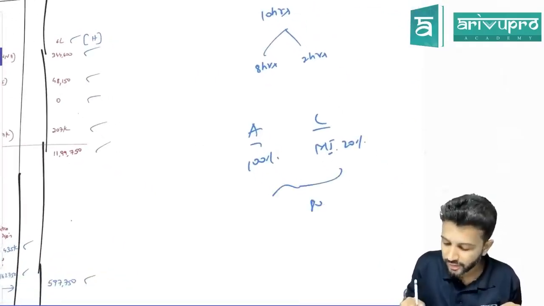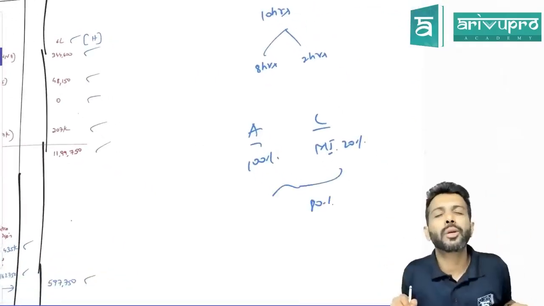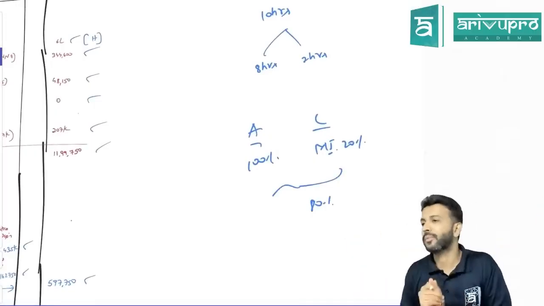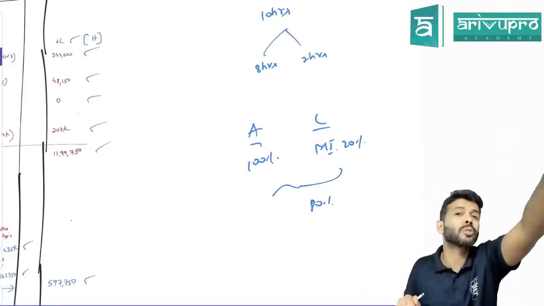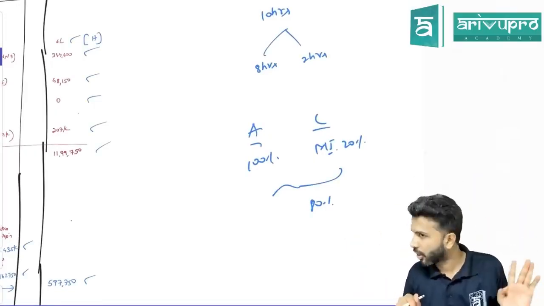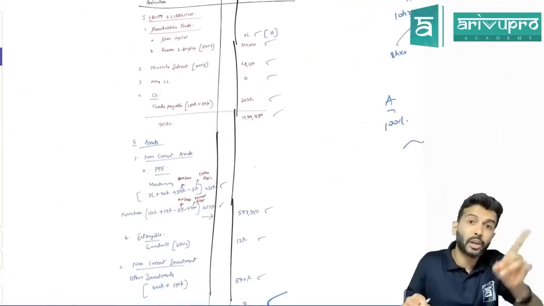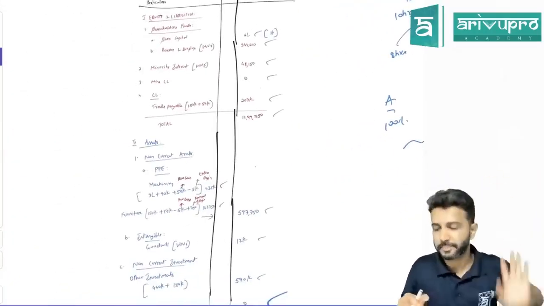So what is the net effect? 80%. How much control does the holding company have in the subsidiary company? 80%. This way that will be achieved. Hence, minority interest will also come in the consolidated balance sheet. Is that okay? And assets and liabilities will be added to the 100% extent.